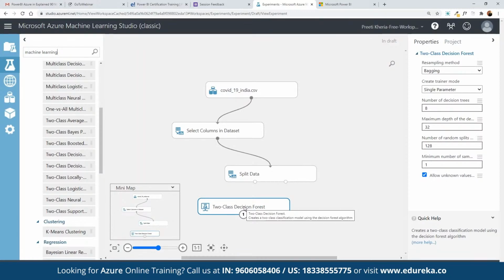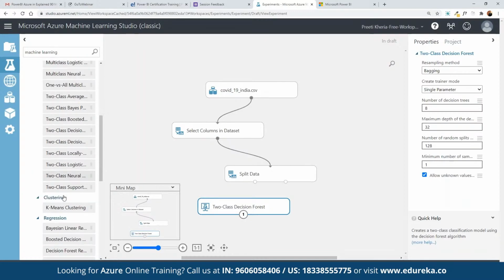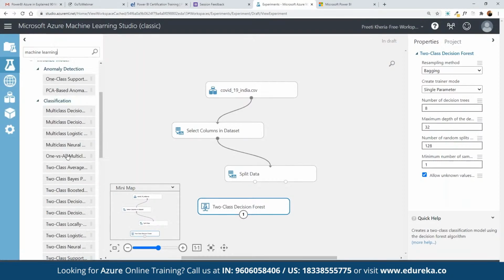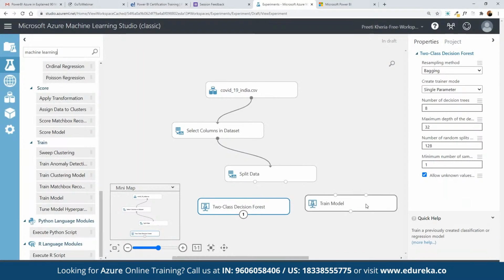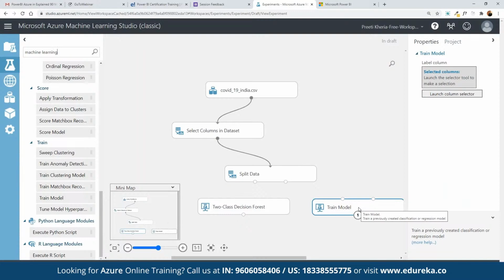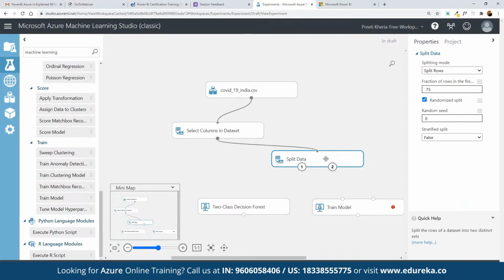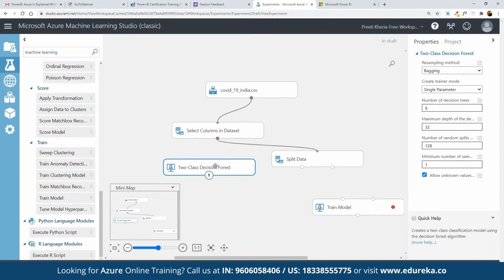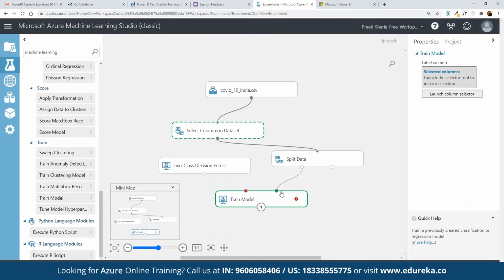Then we can insert the training model as well. In the machine learning section, we also have the train model available, so we can drag and drop the train model. We can split the entire data set and use it for training the model. Basically we use a train model here, and the decision tree we can integrate with the entire training model that we create here.